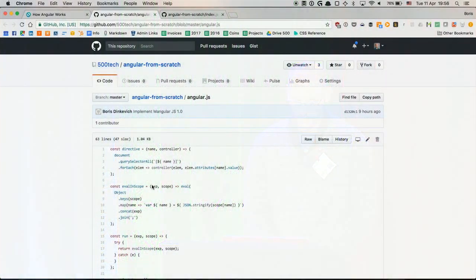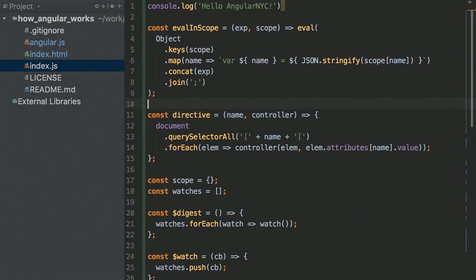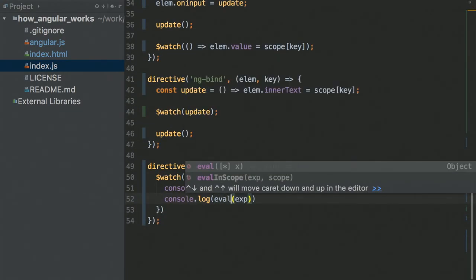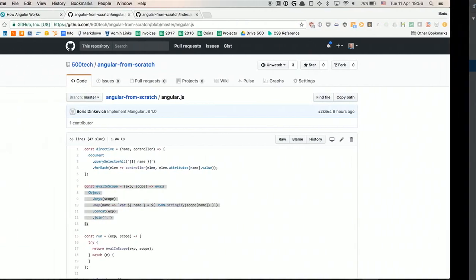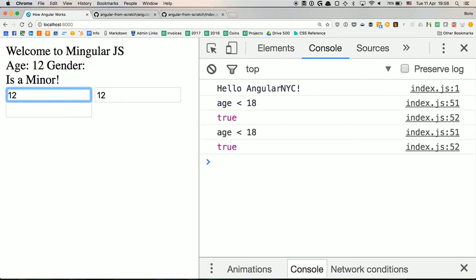I'm going to use something that's just, try to close your eyes for a second. I created this horrible function, which is basically eval with some more eval inside of it, an evil eval. And what that does is that I can do something like this. I can say run, how did I call it? Eval scope, eval in scope. I give it an expression and the scope with all the local variables that should be inside of it. And now it should be working. If anyone wonders, the code is going to be on GitHub. It's not that ugly. It's not nice.